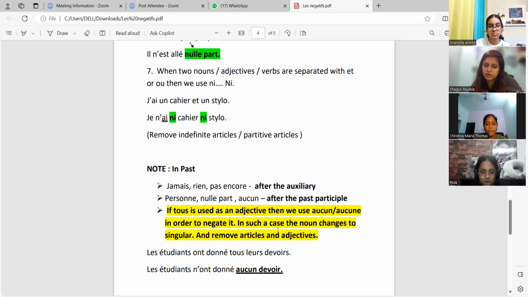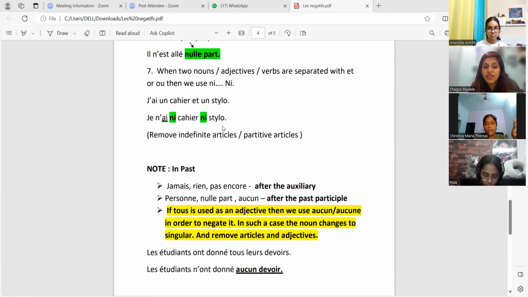So jamais, rien, and pas encore come after the auxiliary verb. And it comes for jamais, which means never.